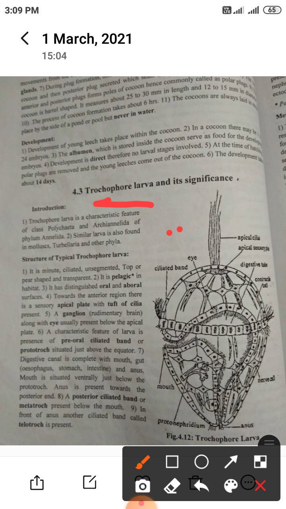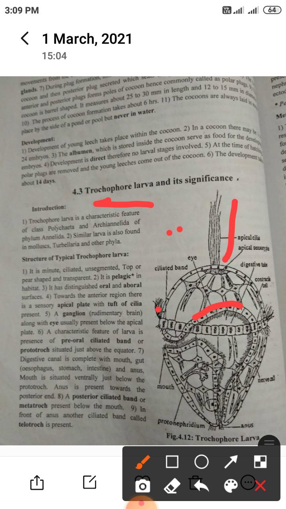It has distinguished oral and aboral surfaces. Oral surface means the front surface. Towards the anterior region, there is a sensory apical plate with a tuft of cilia present. Anterior region means the frontal region, which contains the apical plate with a tuft of cilia. Then a ganglion, rudimentary eye usually present below the apical plate. Below the apical plate there is a ganglion, which helps in the transmission of nerve impulses.